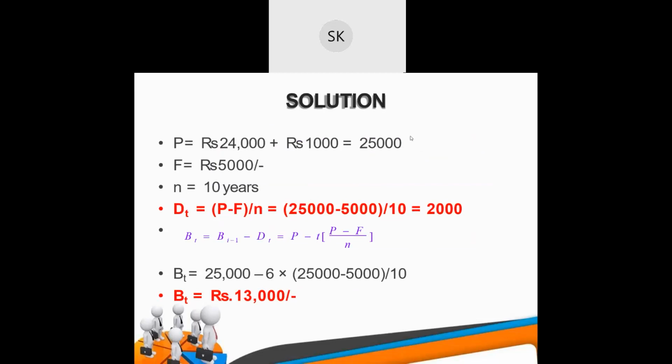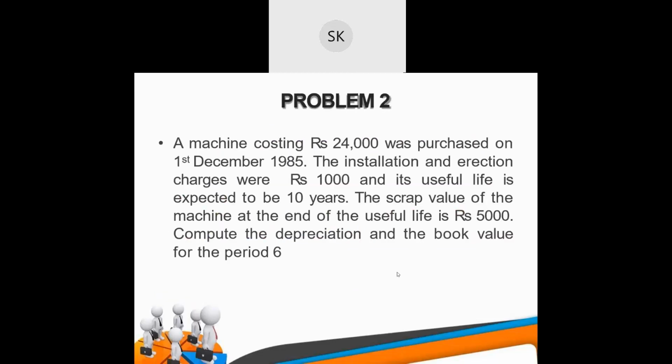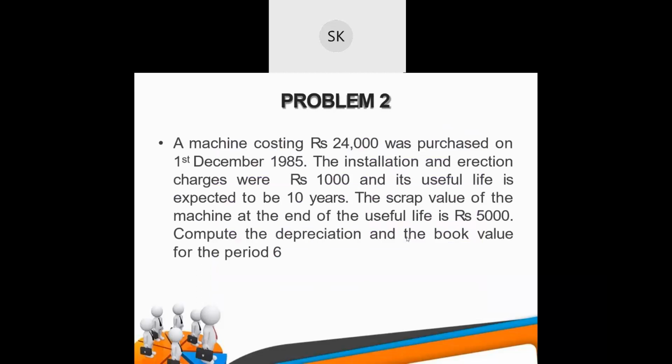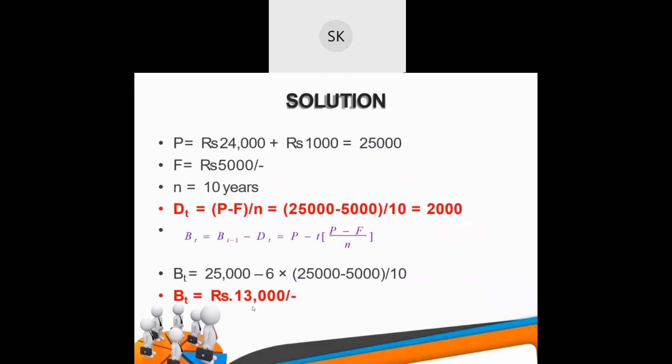You can also find out the depreciation for the 6th year with the help of this table. So I am asking you to find out the depreciation and book value in this method, and check whether the book value at the end of the 6th year you are getting is similar to this value or not. Understood? Anyone has confusion?